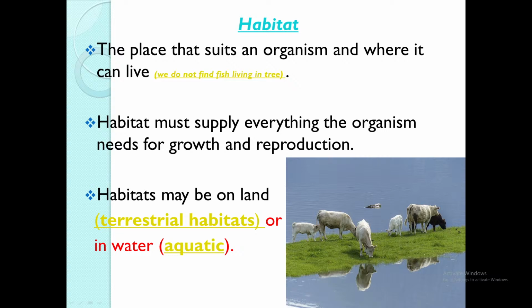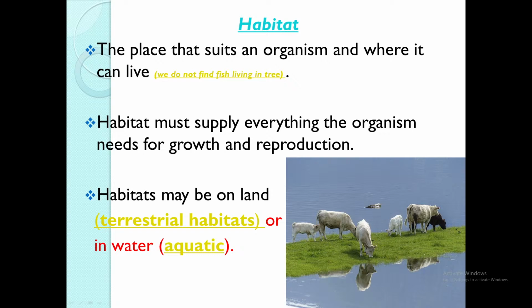So your habitat should be an environment, a place where you can find everything to survive. Once you cannot find everything to survive, then you cannot say that that place is your habitat. So a habitat may be on land, that is the third pointer, and a habitat that is on land, you would say that is a terrestrial habitat.